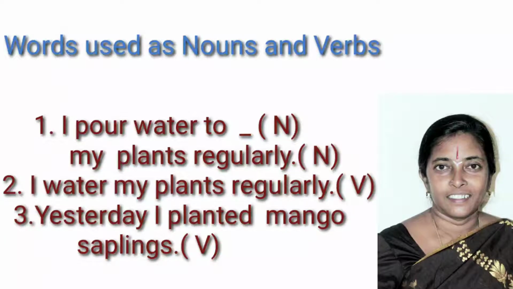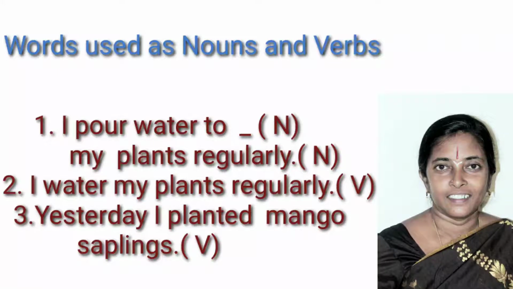Here, what is verb? First of all, we have to understand what is verb there. The verb used here is pour. What do I pour? Water. So, the second word gives answer for the question what, and it is used as noun and object. I pour water to my plants regularly, and another noun is there. What is the another noun used here? The word plants. In this sentence we have two nouns. What are those two nouns? Water and plants.